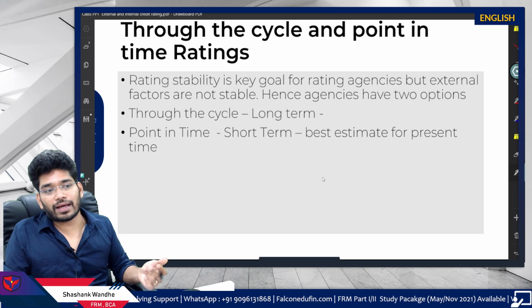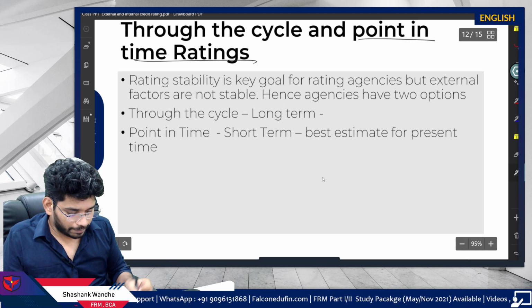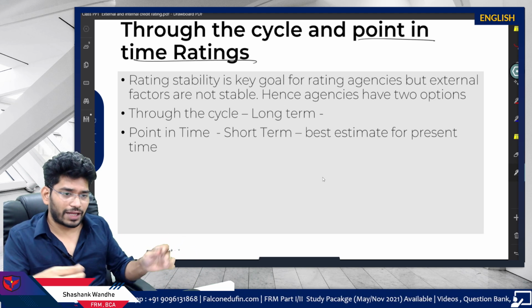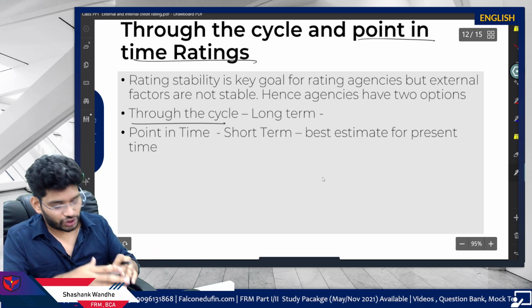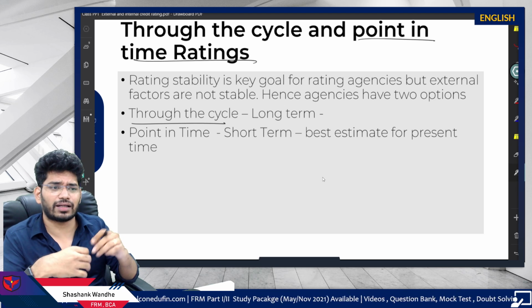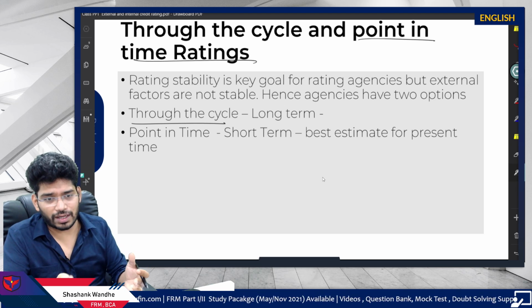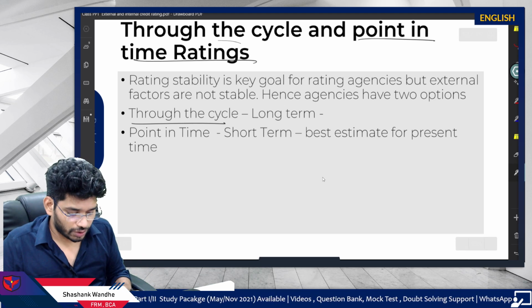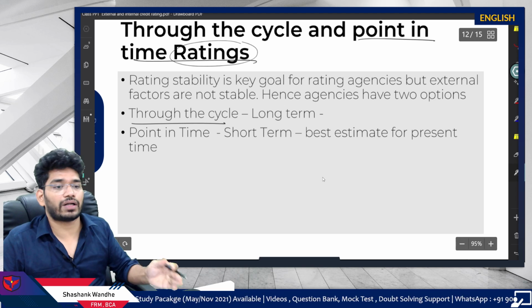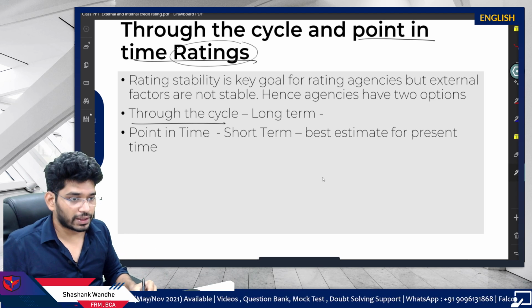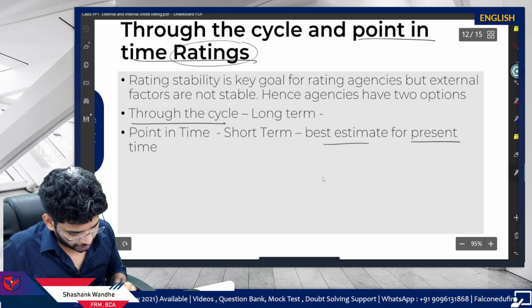So then through the cycle and point in time: point in time is for the short term, a specific point in time, and through the cycle is for the long term. Generally for bonds, it is through the cycle. It is very simple. Through the cycle requires different types of strategies, and point in time requires different types of strategies. So both are ratings, but based on the time horizon, they can be categorized. So long term is through the cycle, and short term is point in time. And it is the best estimate for the present time.